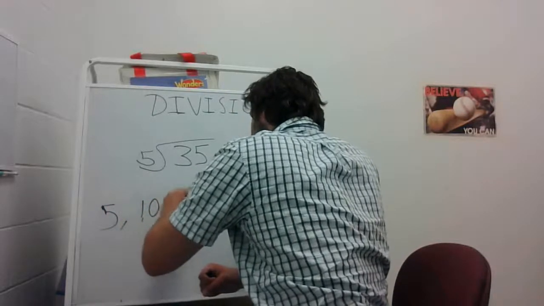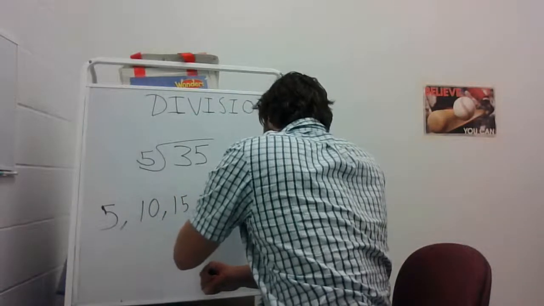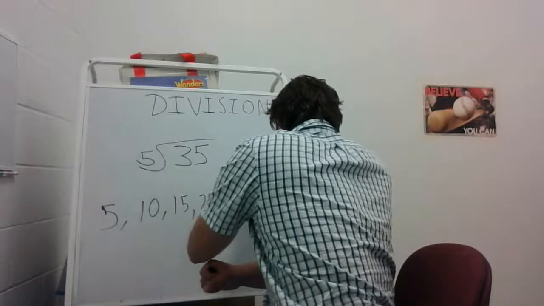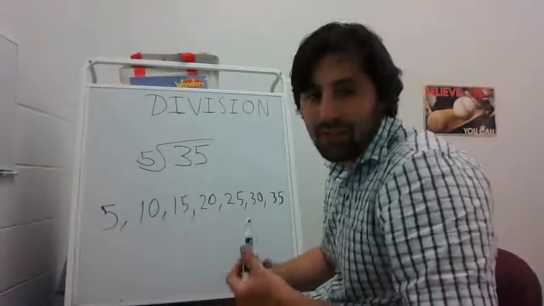So for this problem, obviously I'm going to skip count by 5s, from 5 to 35.